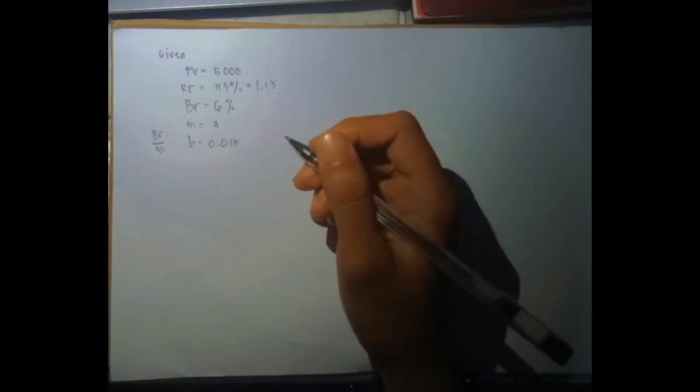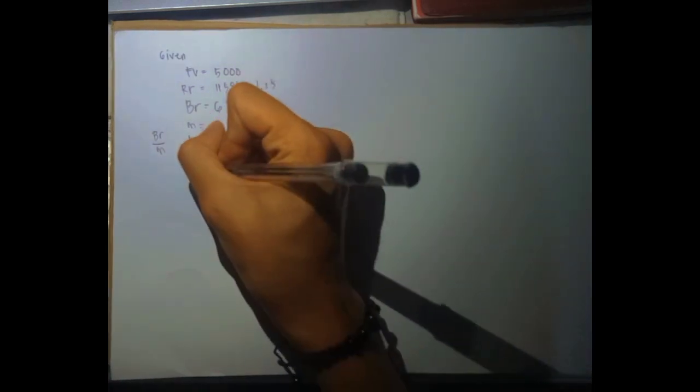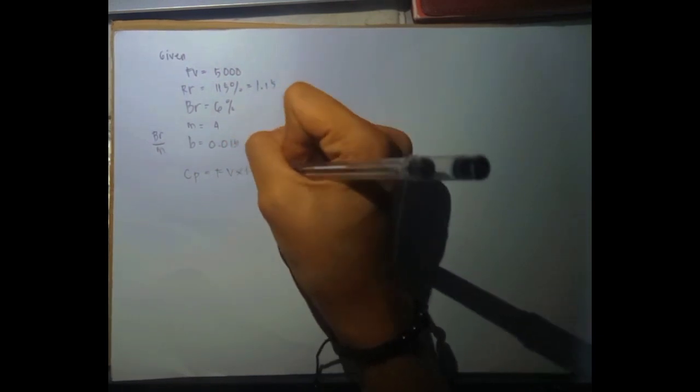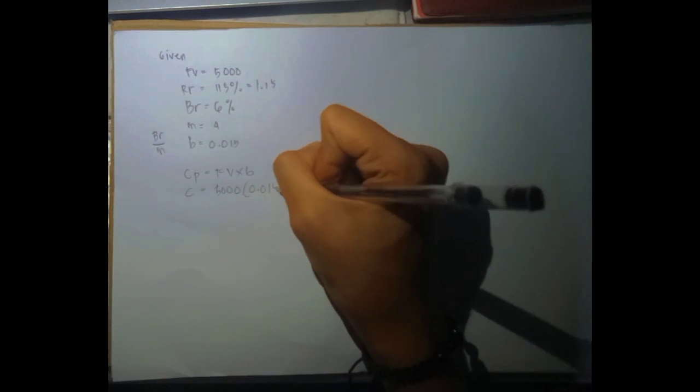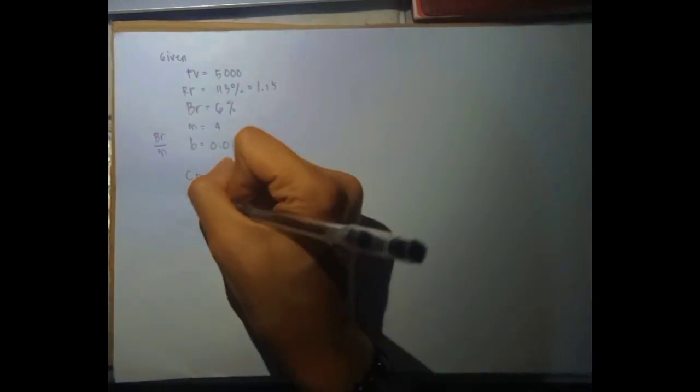So dito una nating hahanapin is yung ating coupon payment. Yung formulang gagamitin natin ay CP is equal to FB times B. Yung FB natin is 5,000 pesos times B o 0.015. CP is equal to 75 pesos. 5,000 times 0.015 is equal to 75.